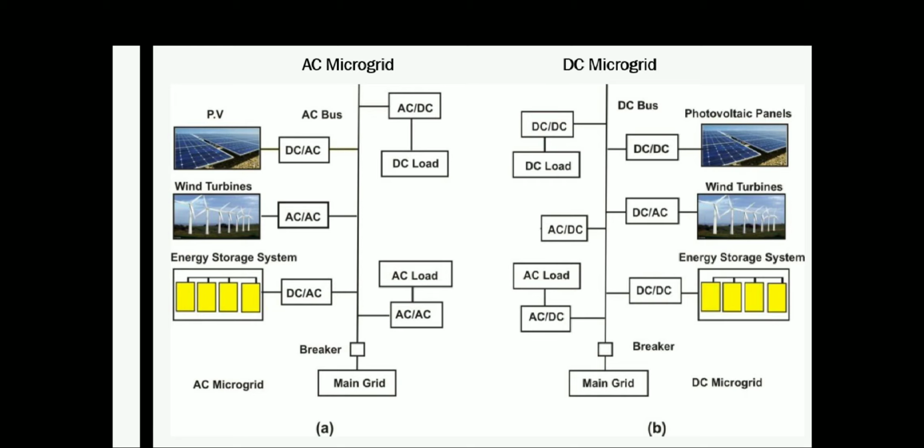So in a DC microgrid system, the DC bus is there, and a photovoltaic cell you can connect through DC converters. Wind turbine, as we discussed earlier, is connected through an AC to DC converter, etc. So this gives a comparison between AC type and DC type microgrid, and you can choose based upon the distributed energy resources you are using, and also based upon the type of load.